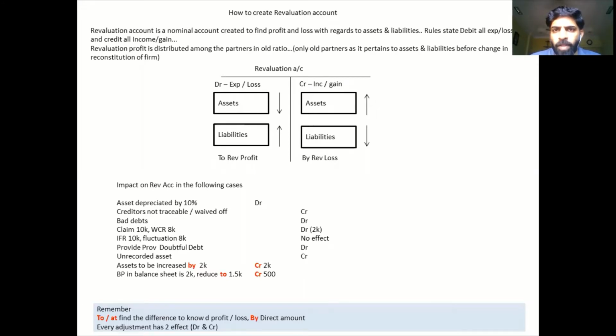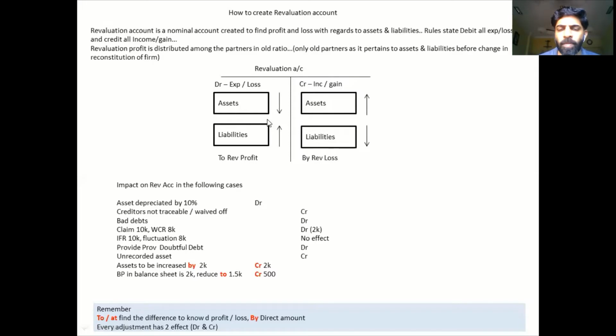If I have to redefine revaluation account, I can just say that it is a nominal account. Debit all expenses and losses, credit all income and gain. Now, when we are doing partnership, whenever there is a change in profit sharing, there would always be a change in the value of assets or liabilities. So what happens if the value of an asset decreases? For example, depreciation. If the asset value decreases, you have to debit revaluation.